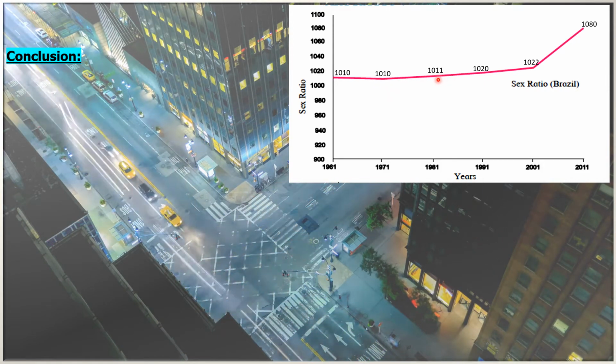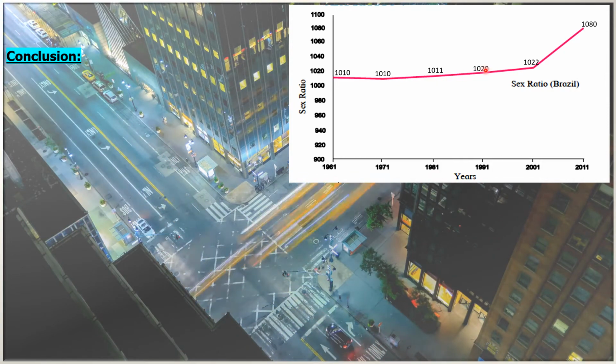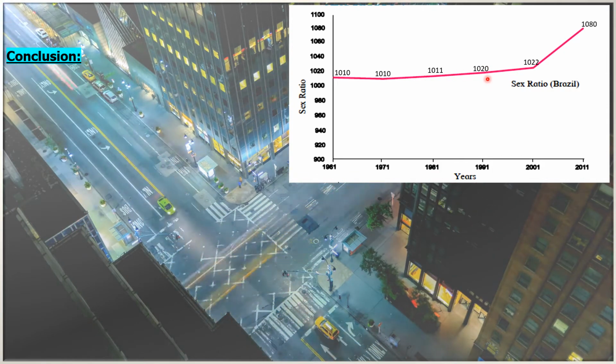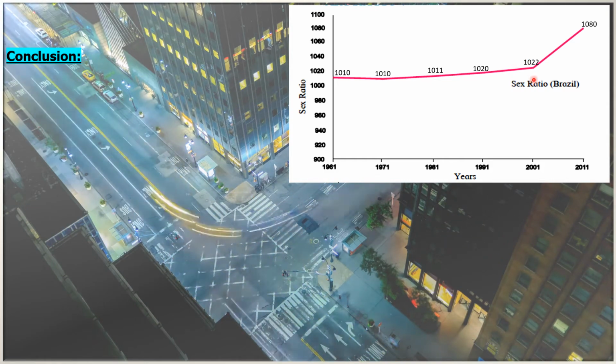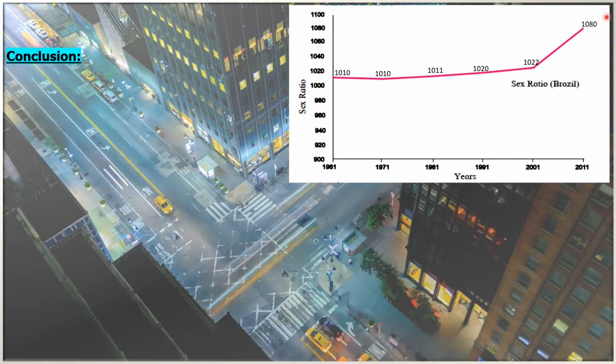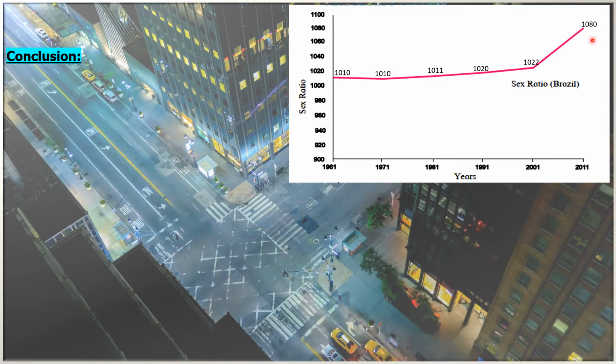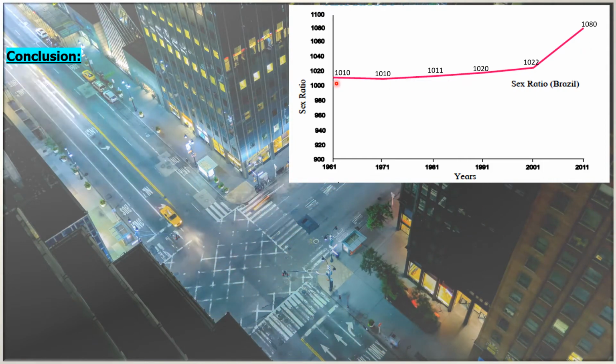Then in 1981 it is 1011. Then in 1991 it is 1020. In 2001 it is 1023 or 22 approximately, and in 2011 it is 1080.